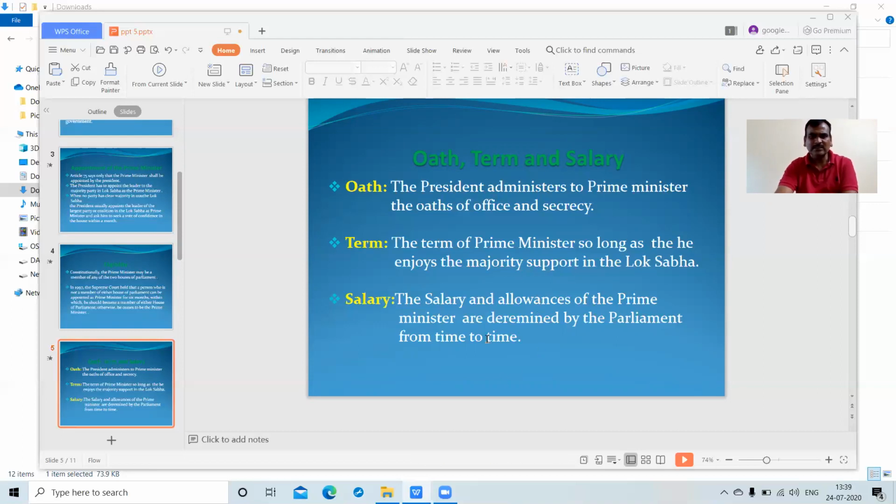And the next is salary. The salary and allowances of the Prime Minister are determined by Parliament from time to time, depending upon the act.